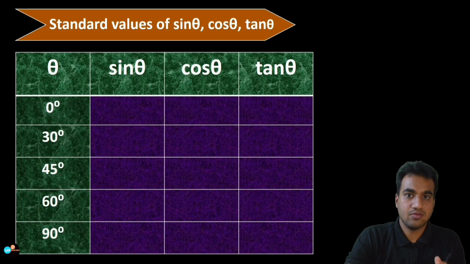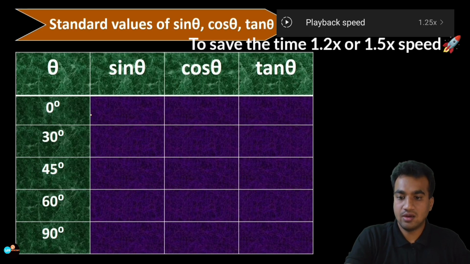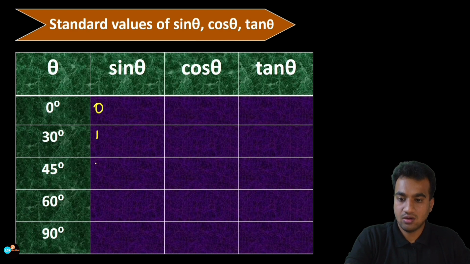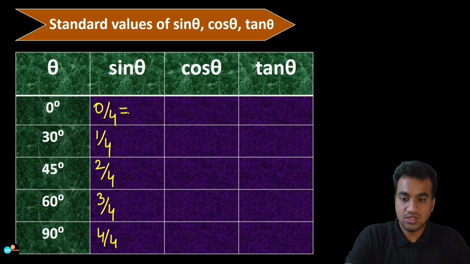Let me start filling the table and start with 0, 1, 2, 3, 4, and I will divide the number by 4, 4, 4, 4, 4. Now take the square root. So 0 divided by 4 is nothing but 0 itself, and this is the value of sine 0.